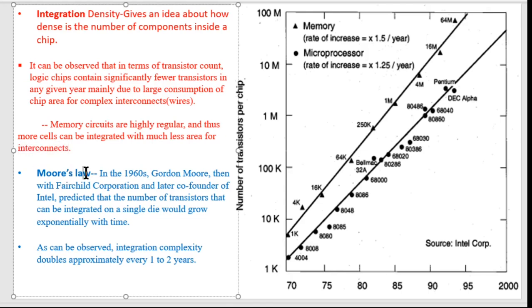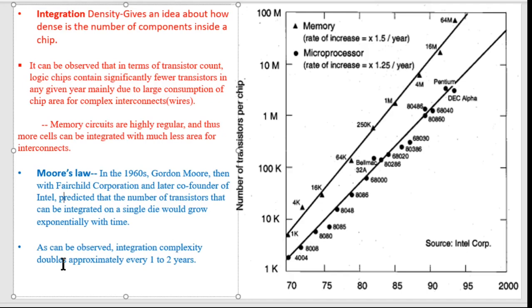Okay, and the very famous Moore's law was introduced in the 1960s by Gordon Moore, then with Fairchild Corporation, and later he founded the Intel Corporation also. At that time he predicted that the number of transistors that can be integrated on a single die or a single chip would grow exponentially with time, and it is observed that the integration complexity, or integration density, or the number of transistors on a chip doubles.